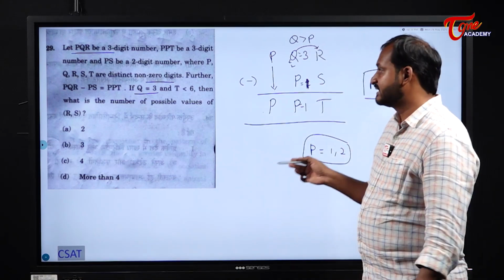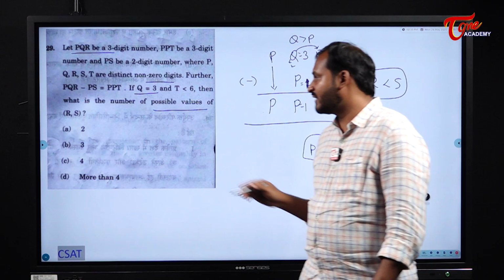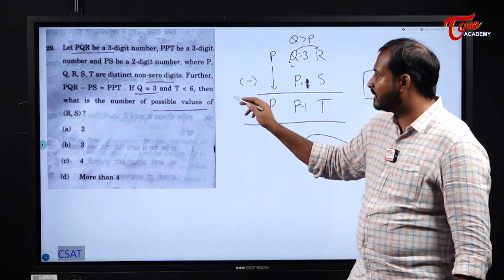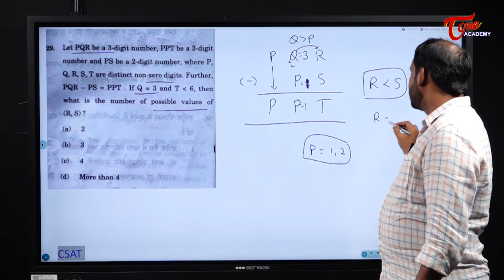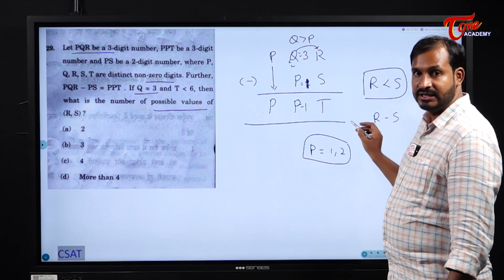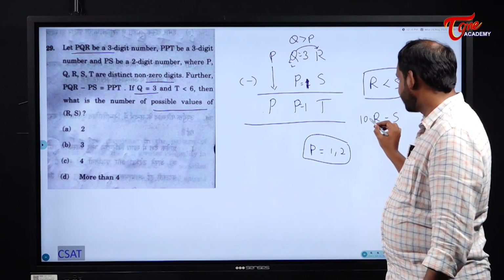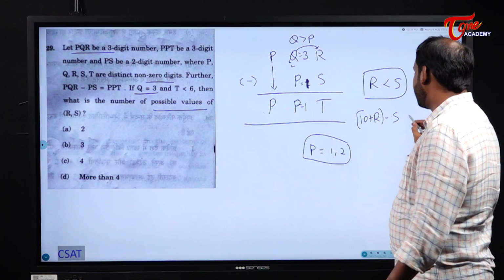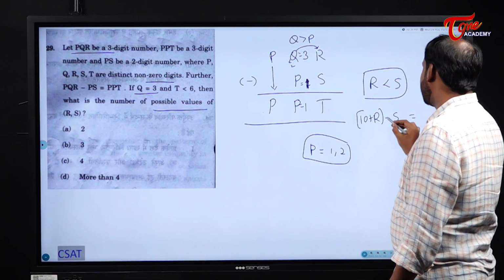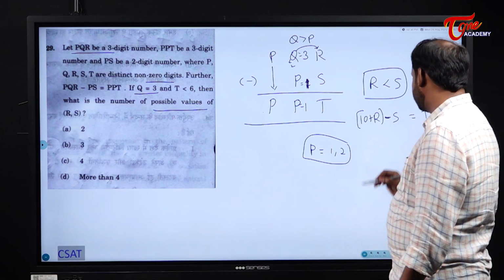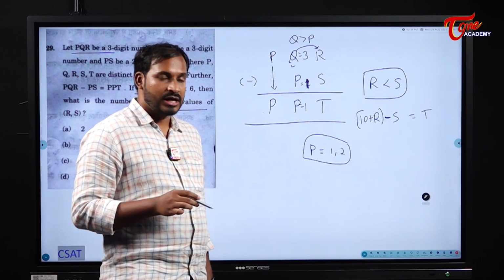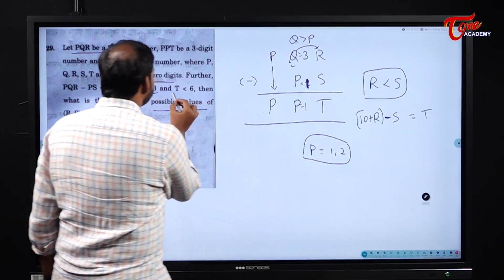And next, they are asking us the possible values for R and S. And observe here, students, the R and S difference should be equal to what? 2. And remember one more thing, not just R and S. Here you will have 10 plus R. Why am I taking 10? Because here I am giving a carry. 10 plus R minus S should be equal to what? T. Understood?